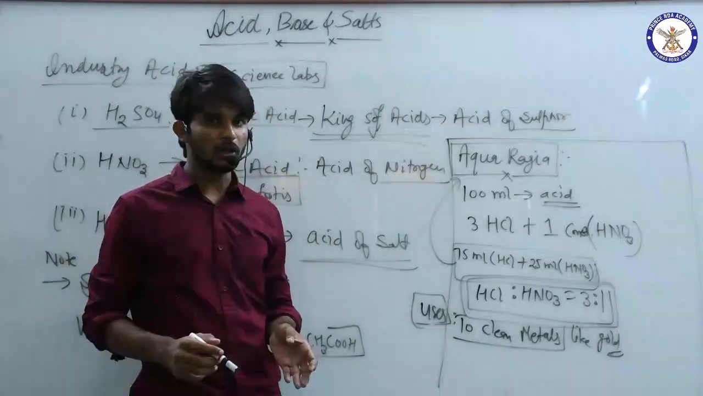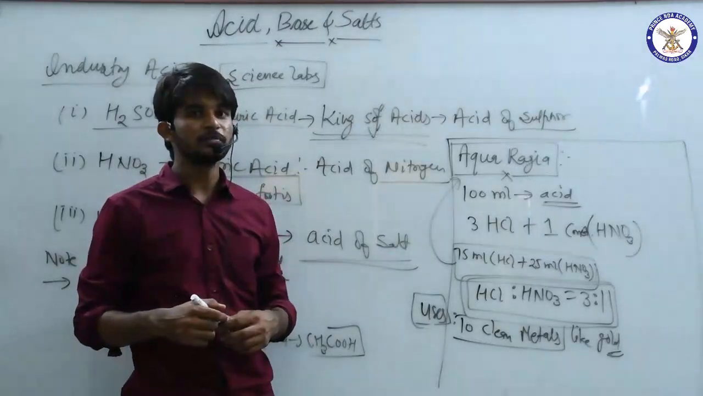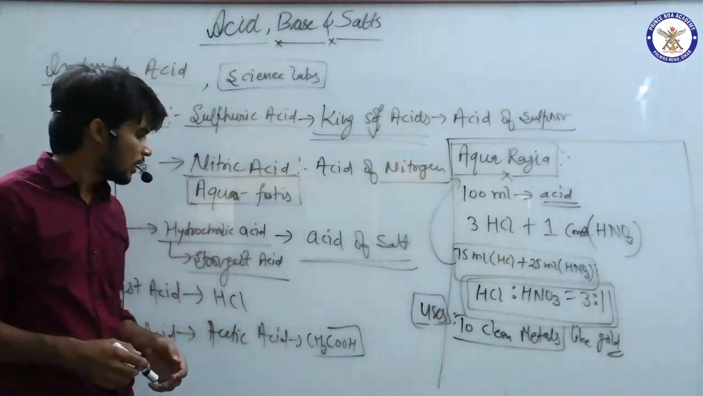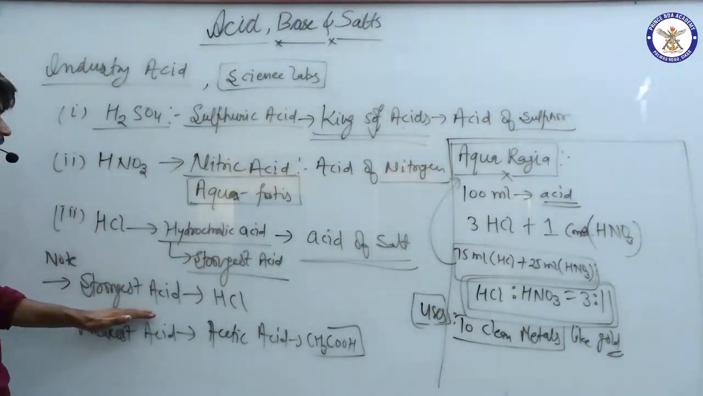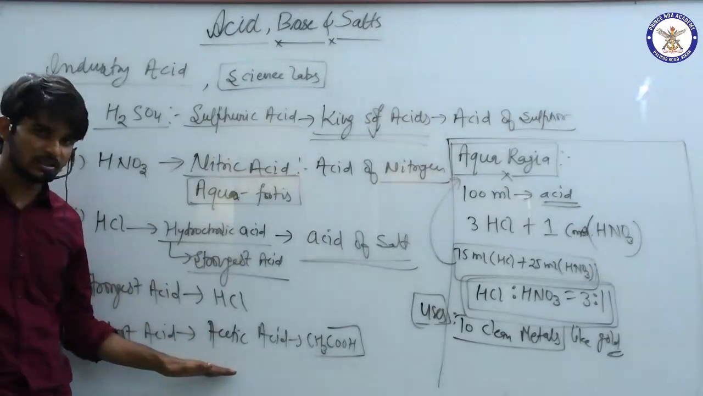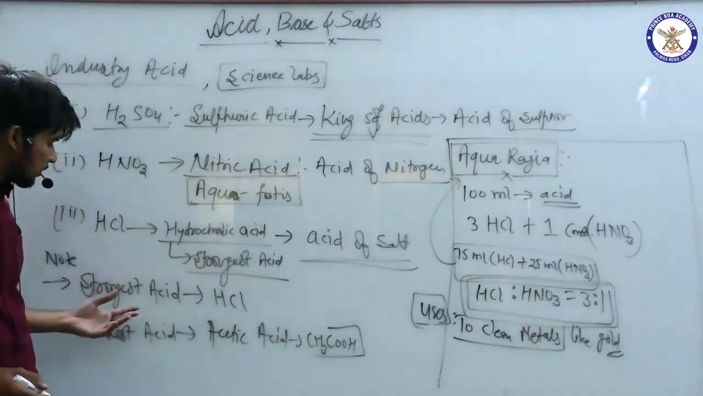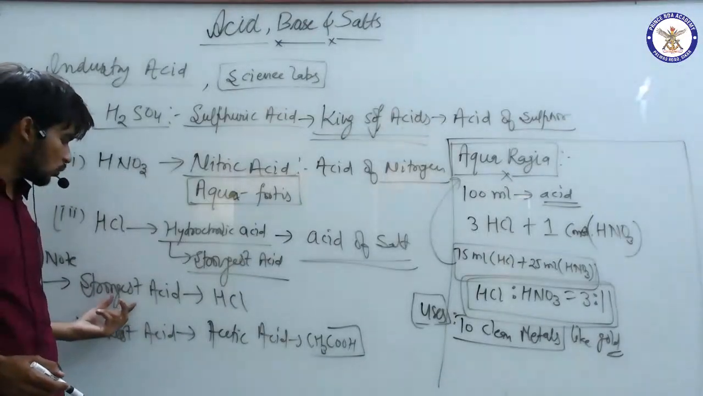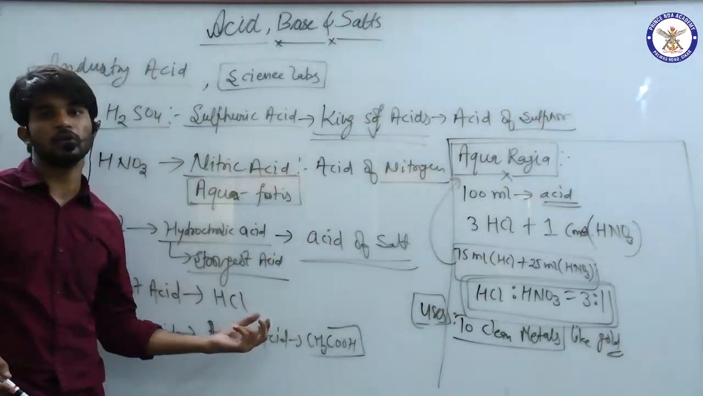Do not put the gold for a longer period into aqua regia, else you would find your ornaments may have been damaged. Now we have again this note: strongest acid is HCl and weakest acid is acetic acid, that's CH3COOH. I have already mentioned this point, but still make a note, as it may be asked in the examination that the strongest acid is HCl, and the weakest acid is acetic acid, which is found in vinegar.